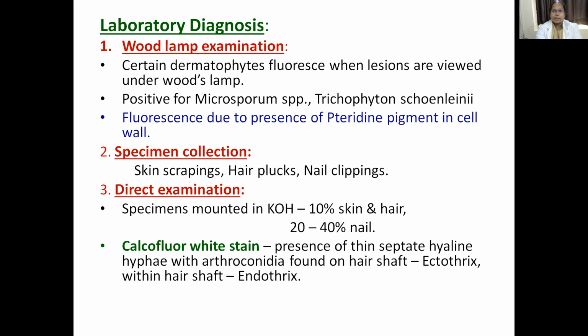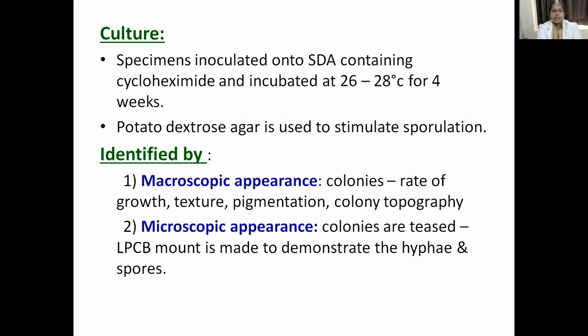For laboratory diagnosis, the specimens we usually collect are skin scrapings, hair plucks and nail clippings, and direct examination by KOH mounting. For skin and hair, we do a 10% KOH mount, and for nails, around 20 to 40% KOH mount. Calcofluor white is another stain used to observe the thin septate hyaline hyphae and also the arthroconidia present on the surface of the hair. Wood lamp examination is another method.